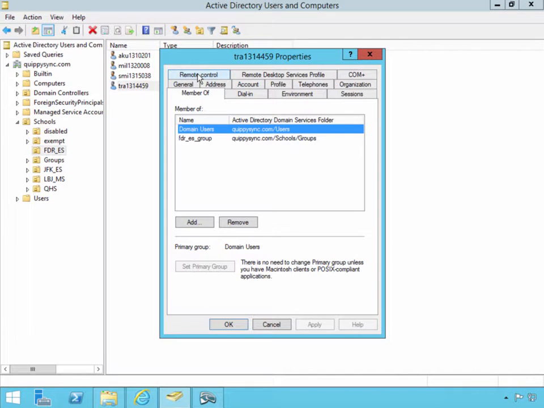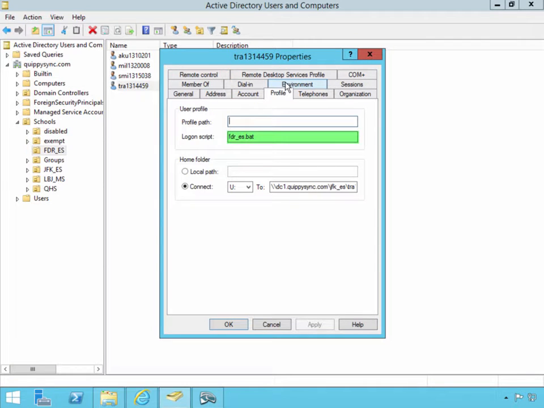If we examine his account, we can see he has been removed from the JFK Elementary School group and added to the FDR Elementary School group. The script information has also been updated. By default, home folder data is not updated, which is why his home folder is still at JFK Elementary School. It is, however, possible to move users' home folders and their data if your organization deems it necessary.